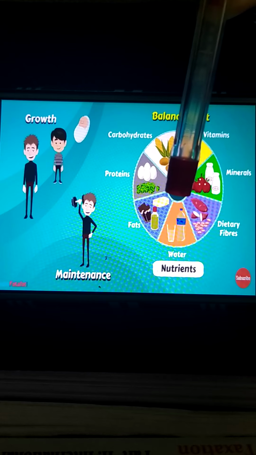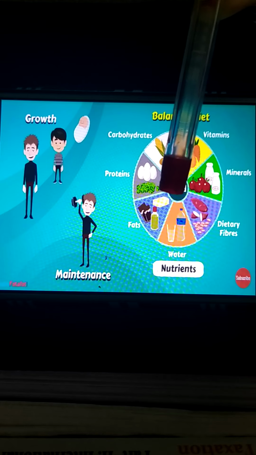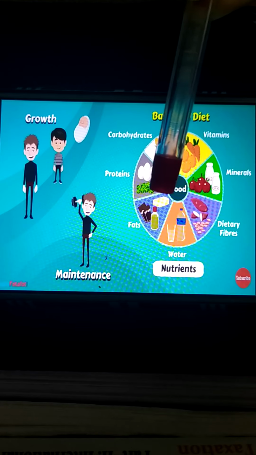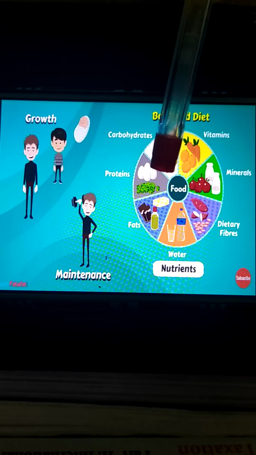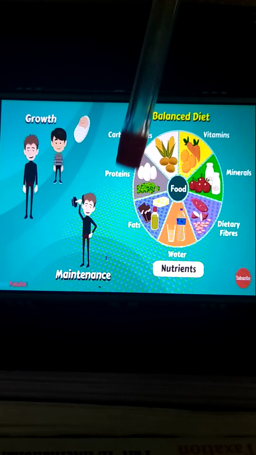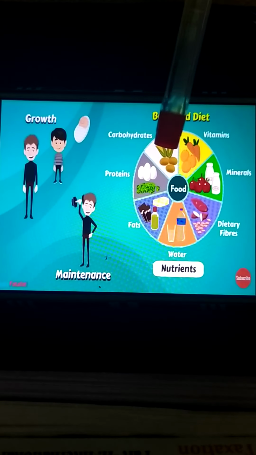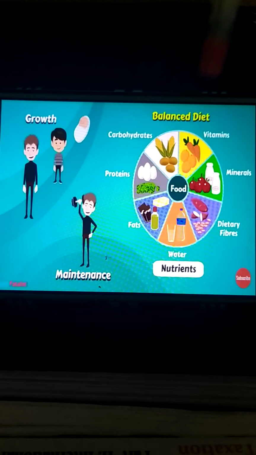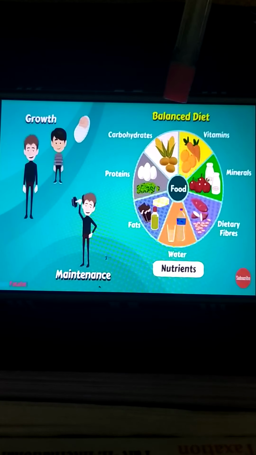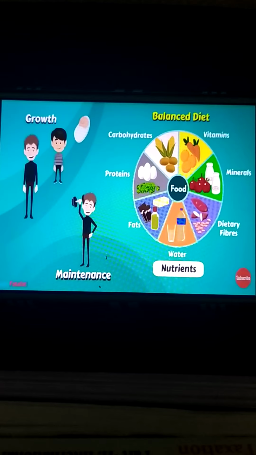It helps convert the food into energy, and various other functions we have studied. So all these nutrients in proper amount, such a diet is called what? The balanced diet. Understood?